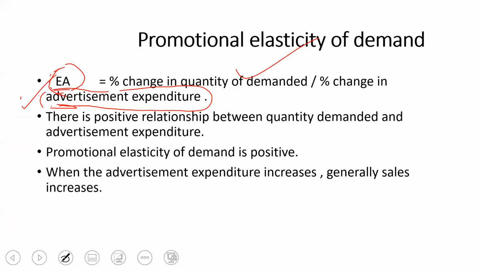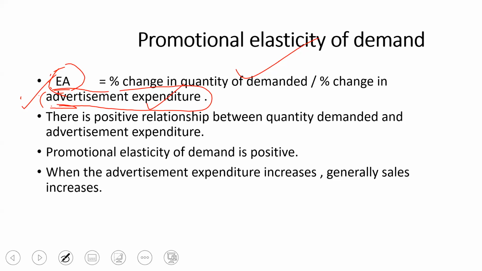Children, be very careful. What is the meaning of promotional elasticity? Any money the firm has spent for promoting the sales. The expenditure the company makes to increase sales is known as promotional expenditure. And where does it put maximum money to increase sales? That is on advertisement. So the money spent on advertisement is known as promotional elasticity of demand.